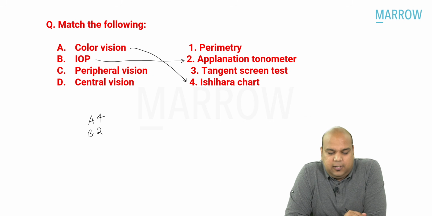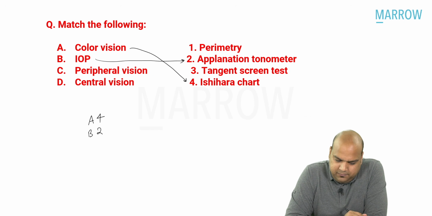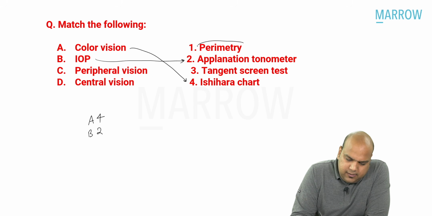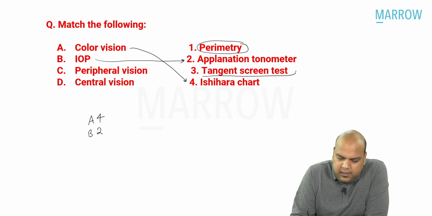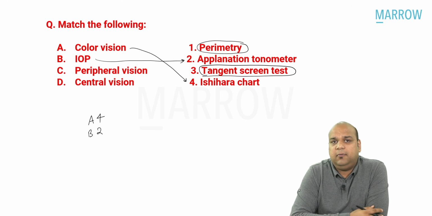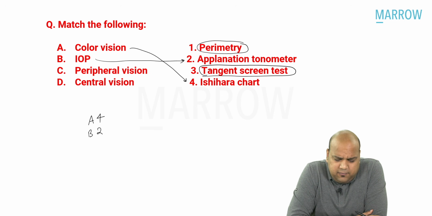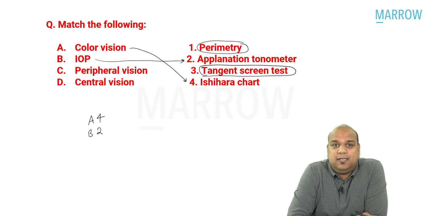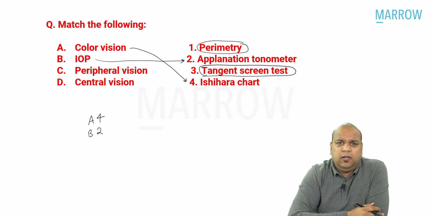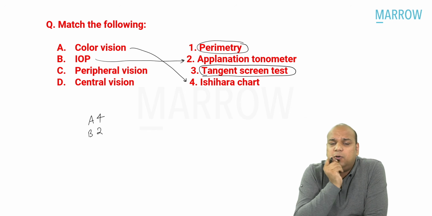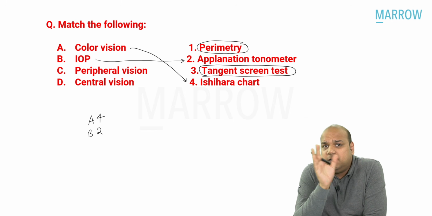Now the confusion came. Peripheral vision, central vision. We know perimetry, but we have never heard the name tangent screen test. So now perimetry is for peripheral vision or central vision. That was the confusion. That is where this question became difficult. So think about it. Through perimetry, do you only see the foveal vision? Don't you see the peripheral vision? Don't you see arcuate visual field defects?